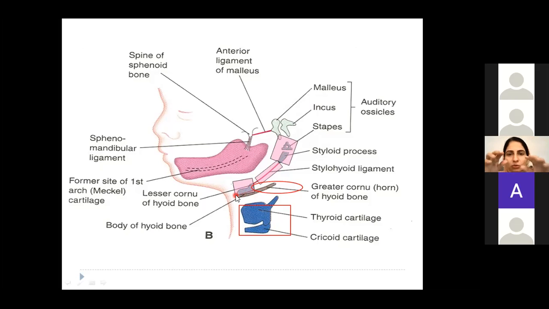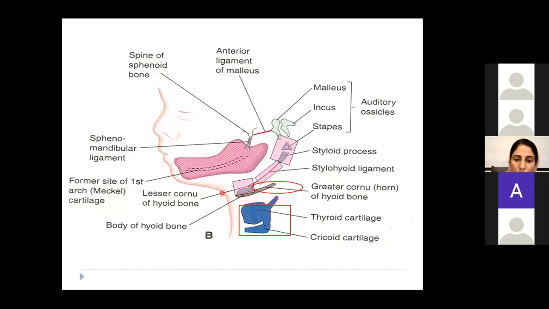See, the hyoid bone has a central body, then a small upper process and a lower process. The upper process is small, called the lesser cornu, and the lower process is long, called the greater cornu. Okay? So for this hyoid bone, a question may be asked: from which pharyngeal arch is the hyoid bone derived? Your answer would be that it is derived from both the second as well as the third pharyngeal arch, because its upper part is derived from the second pharyngeal arch and its lower part from the third pharyngeal arch.